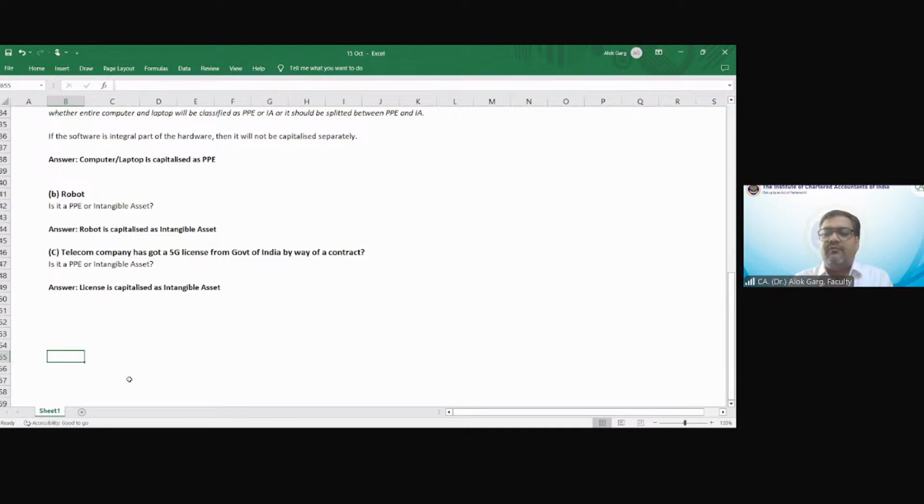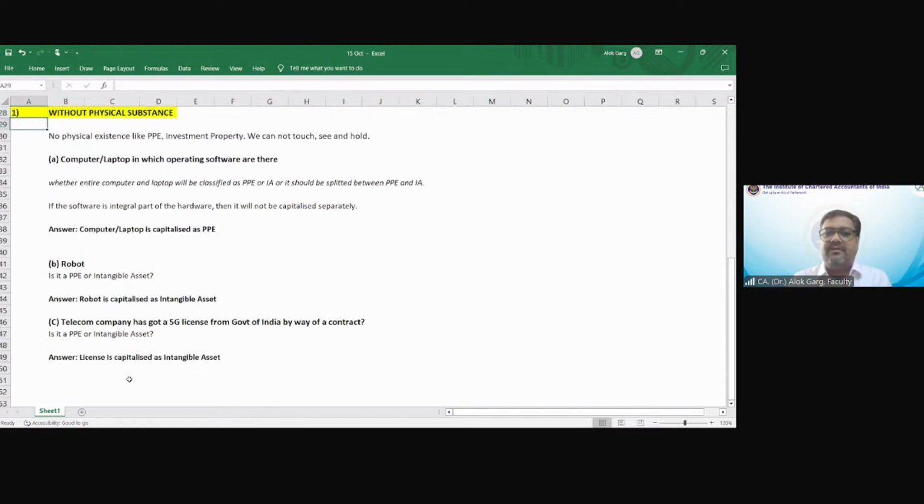We understood that when there is a combination of tangible and intangible asset, such as hardware and software, you have to see if the software is an integral part of the hardware. Then the software is not required to be capitalized separately. You need to see what the significant component is, and that significant component will determine whether the asset is tangible or intangible. The first example I gave you was computer and laptop, then the reverse example was the robot, so that you understand what is significant. Then the third example I gave you was the license.